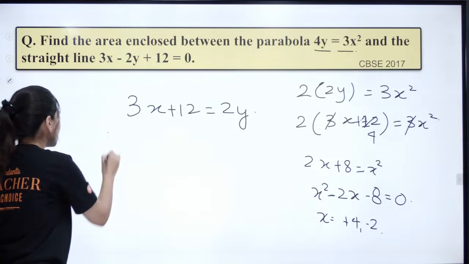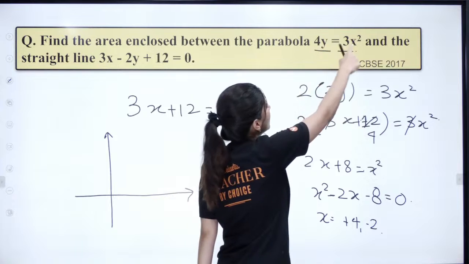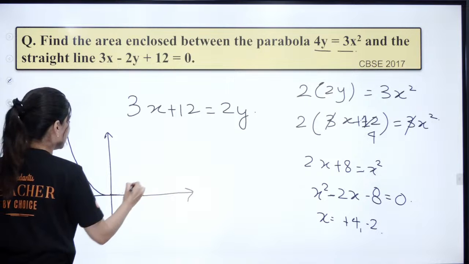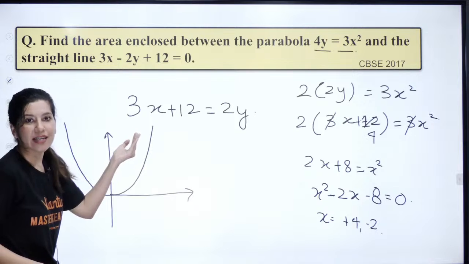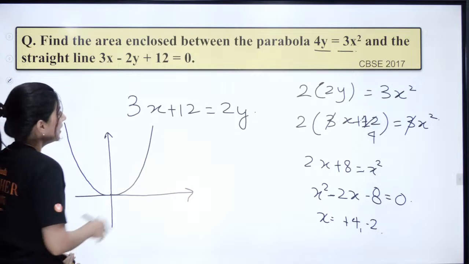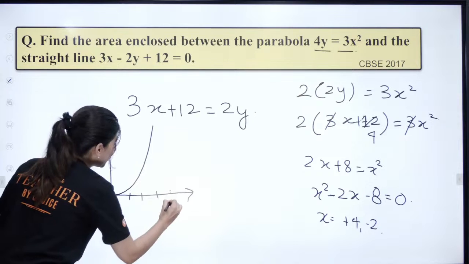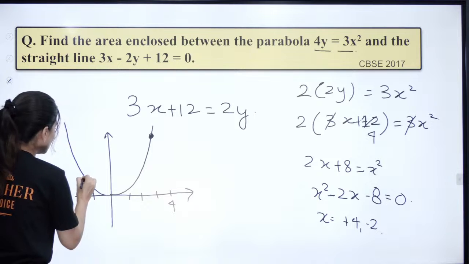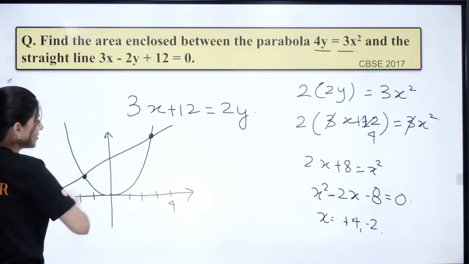Okay, now start plotting the curve. Can you see how this parabola looks like? So y is equal to 3 by 4 x square. That means an upward facing parabola, right? Single y means facing towards y, y power 1 is facing towards y. Now plus 4 and minus 2, can you see 1, 2, 3, 4. So at 4 we are going to get an intersection, and at minus 2 we are going to get another intersection. So this is going to be your line.